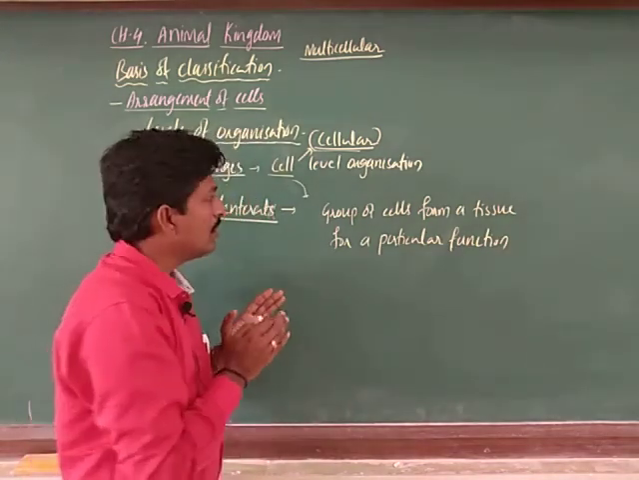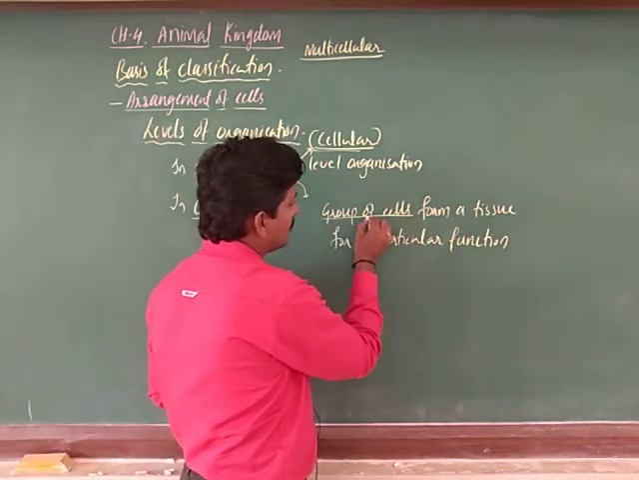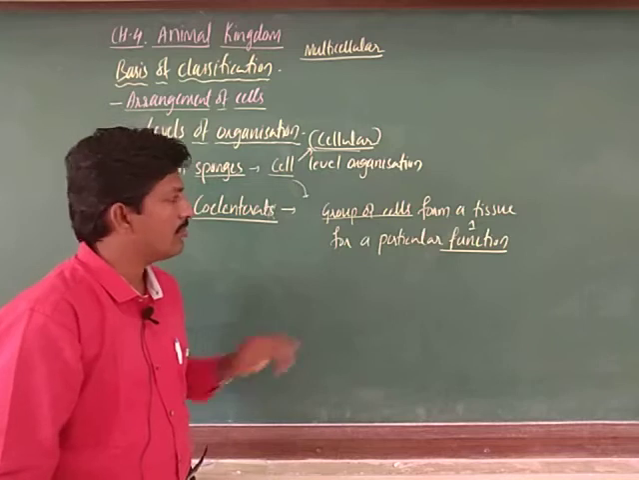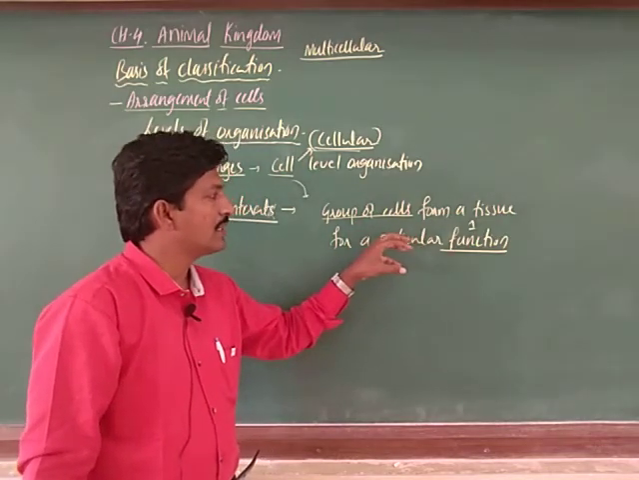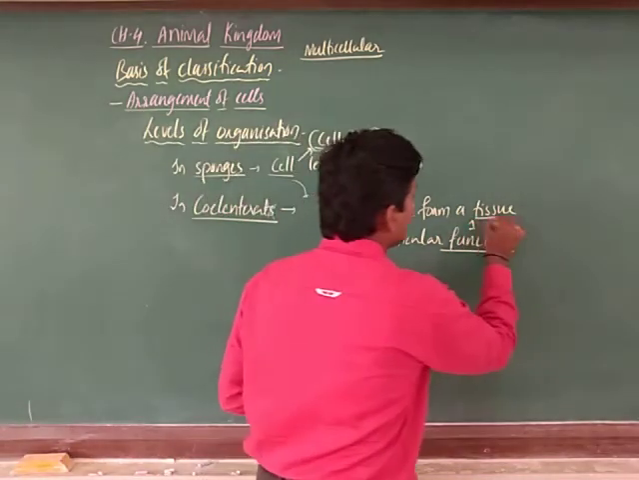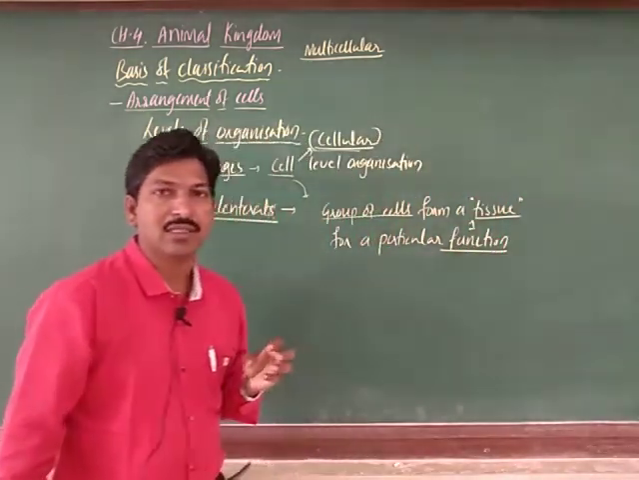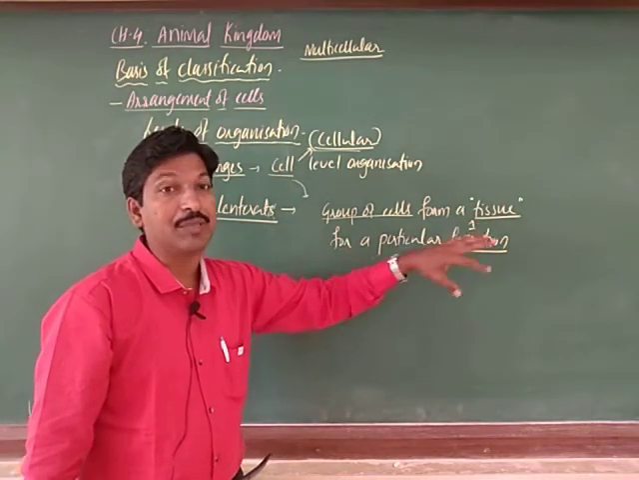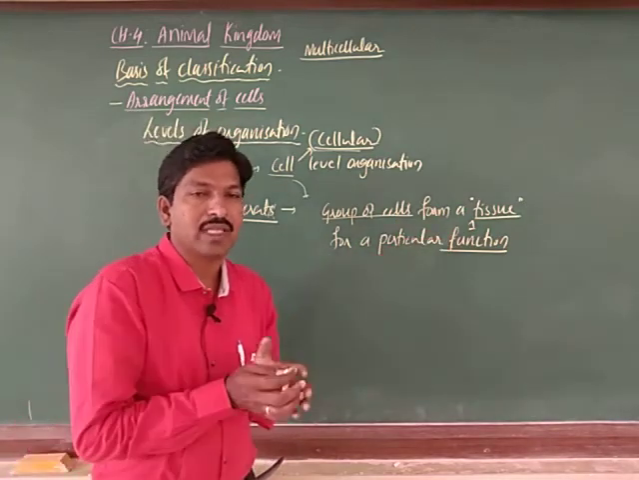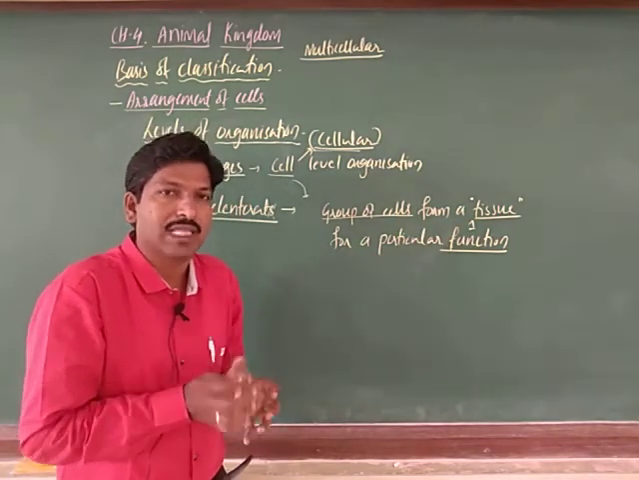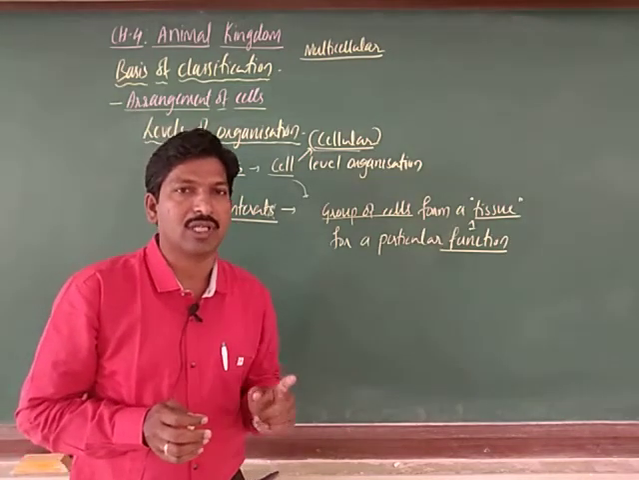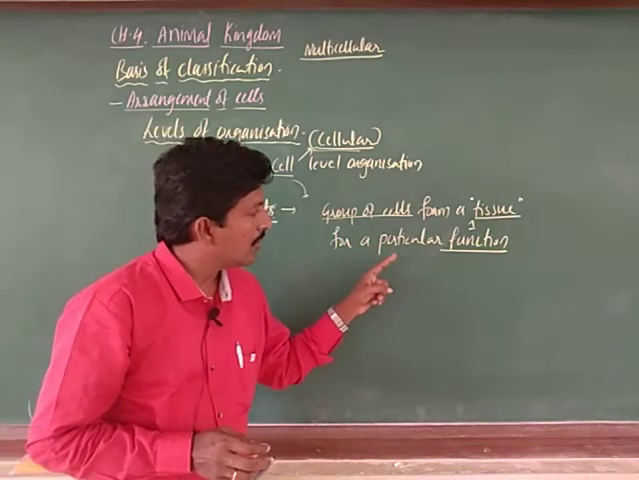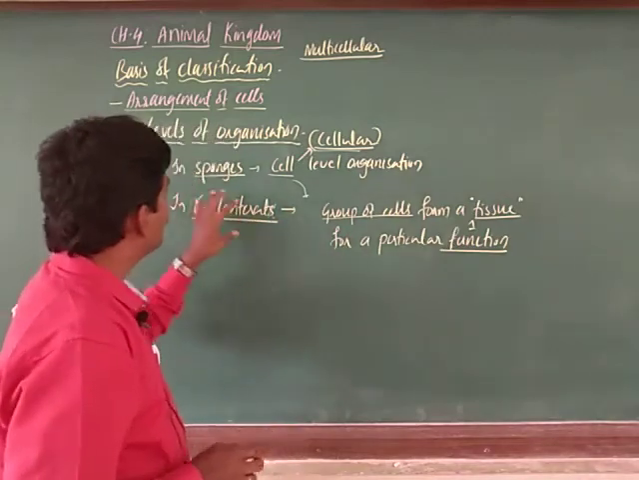The meaning is that the group of cells is performing a function. Understood? One function. Such a group of cells is referred to as a tissue. They are not independent, they are dependent. All together, a group of cells performing one function, that is what you call tissue, which we observe in coelenterates.